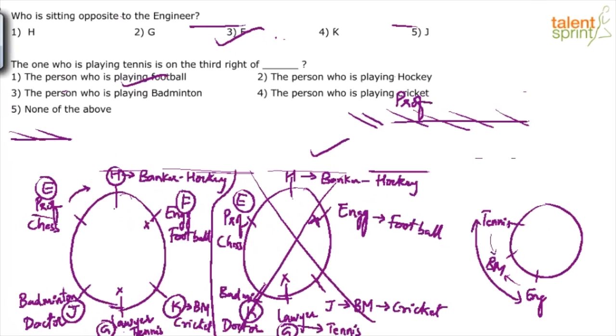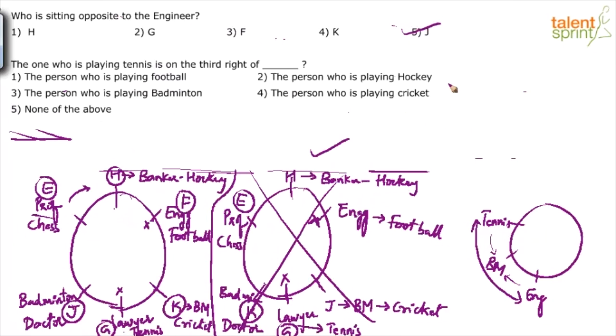And then last two questions. Who is sitting opposite to engineer? Opposite to engineer is the doctor, J, who plays badminton. So this is J. And the last one here, the one who is playing tennis is on the third right of banker or hockey player, because see, hockey is here. First right, second right, third right. So for hockey player, the third right is tennis. So the one who is playing tennis is on the third right of hockey player, which is option 2.